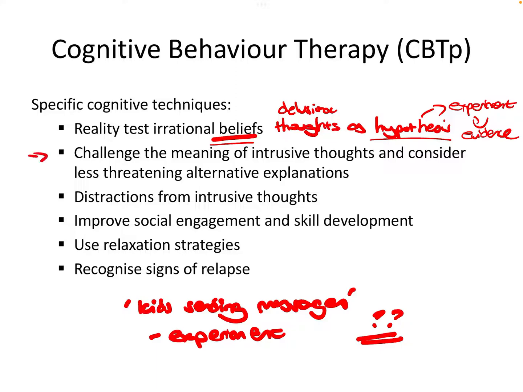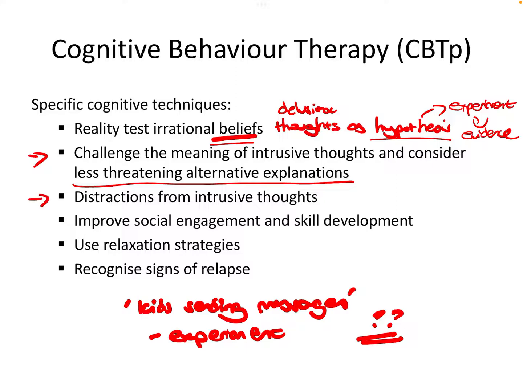Another key part of CBTp could be challenging the meaning of irrational thoughts and beliefs. So, for example, somebody might believe that their friends are trying to poison them, and they know this because their water tasted funny ever since their friends last visited them. So perhaps we need to challenge the meaning of that and consider less threatening alternatives. For example, your friends came to visit you last when you moved house. It was a housewarming party. Could it be that there's a new water supply and the new water has more minerals in it and that's why it tastes funny? And so that's going to be much less threatening, that's going to decrease anxiety, and that's going to improve functioning.